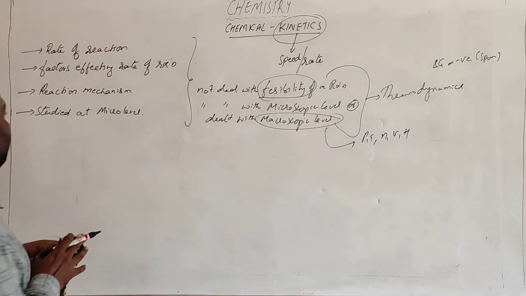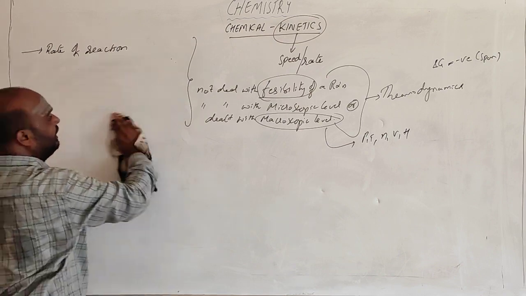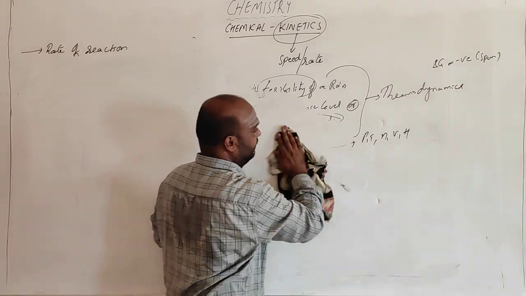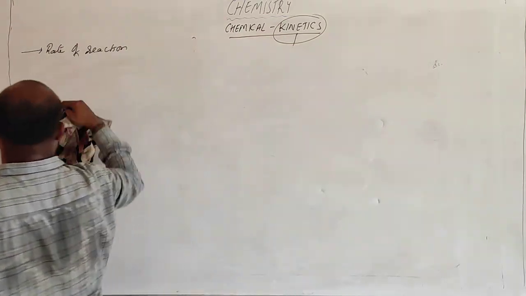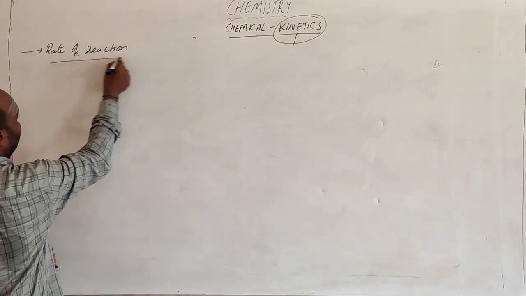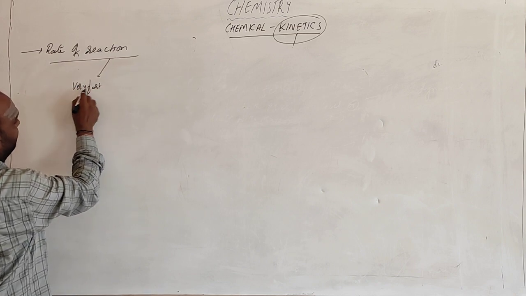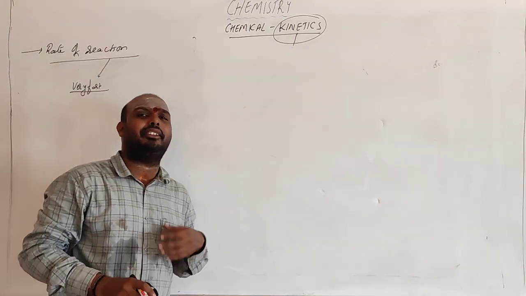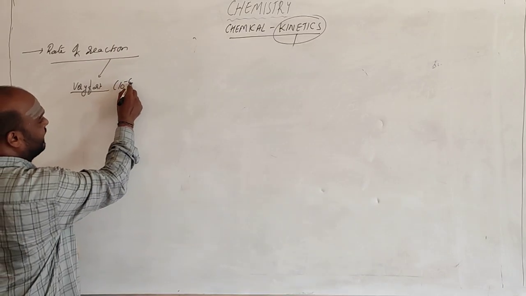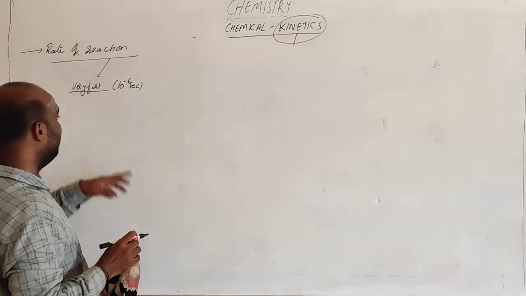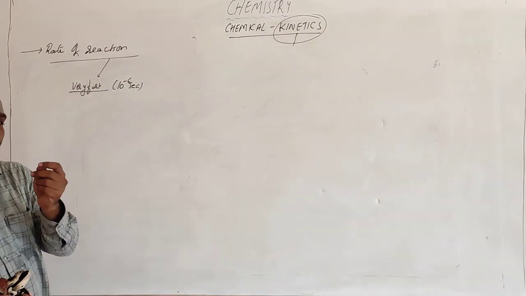So now let us see the rate of the reaction. Based on the rate of the reaction, we can classify all reactions into three types. One is reactions which occur very fast, within a fraction of a second, generally within 10 power minus 6 seconds. Such reactions are called very fast reactions. These reactions occur spontaneously in a very short time.